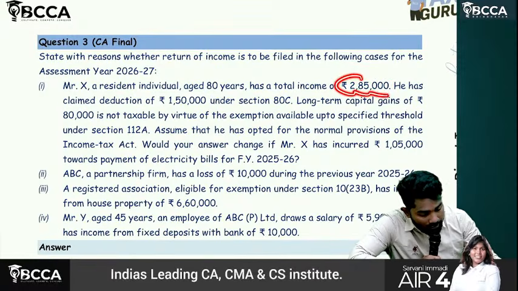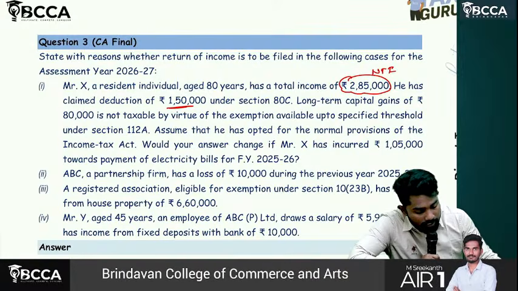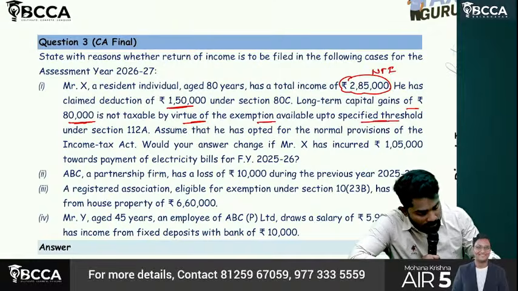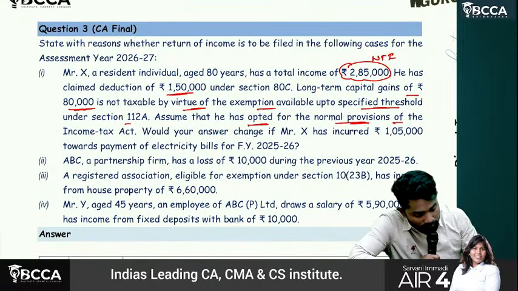So 2,85,000 is the net total income. Then they have deduction 1,50,000 under Chapter VI-A. Long term capital gain 80,000 is not taxable by virtue of exemption under specified threshold under 112A, but still it was included in 2,85,000. Assume that he has opted for normal provisions of income tax.